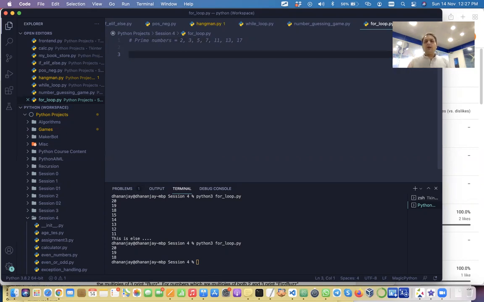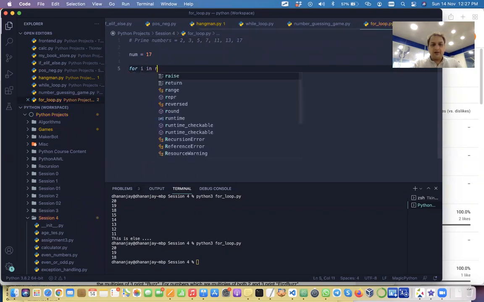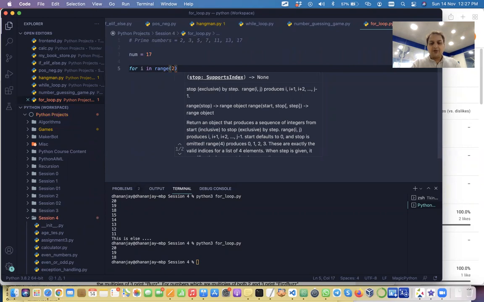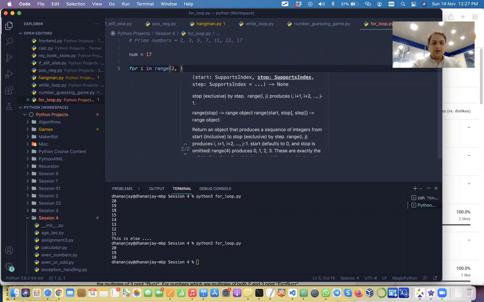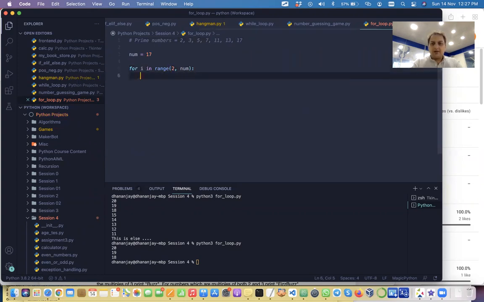So let's say this is the number I want to check. To start with, let's say we want to check for 17. What we will do is we have to go till 16 to find a divisibility, isn't it? For i in range, and we have to start from 2, because 1 will divide everything. Then we go till num, which means it will go to 1 before it, right?